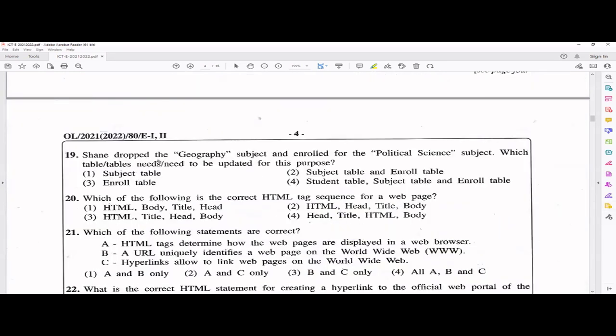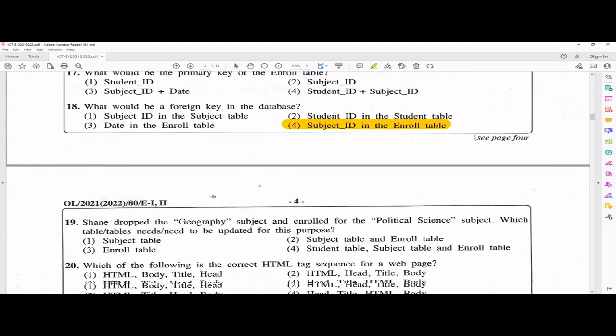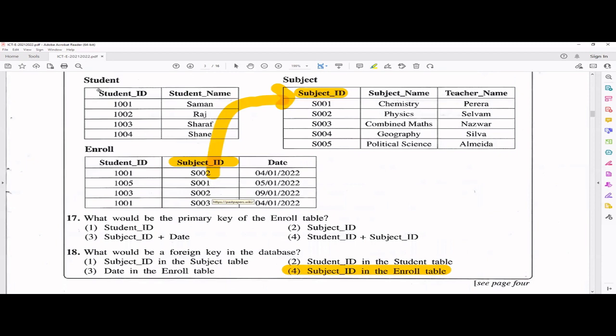19th one, Shane dropped the geography subject and enrolled to political science. So what are the tables that need to be updated? It's Shane, right? So is there any information change for Shane here? No. Student ID and name don't change. Subject information? No. Chemistry, geography, those things didn't change. Teachers' names and all didn't change. But enrollments, yes. So Shane 104 was enrolled to a different subject earlier, but now it's changed. So this table needs to be updated.